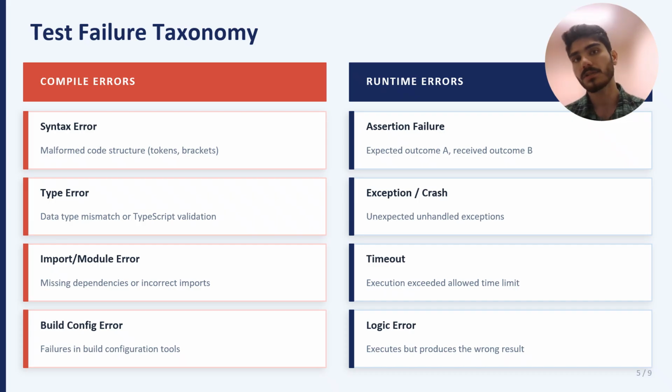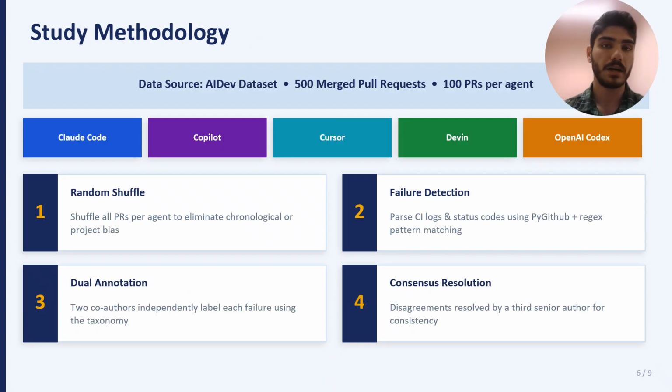To answer our research questions systematically, we first developed a unified test failure taxonomy. To do this, we reviewed prior studies and divided errors into two main buckets: compile errors, which stop the test from building, and runtime errors, which happen during the execution itself. And as you can see, this gives us 8 distinct categories ranging from basic syntax issues to deeper logic and assertion failures. Now that we had our taxonomy, it was time to set up our study pipeline.